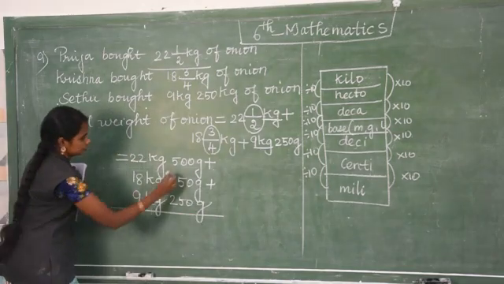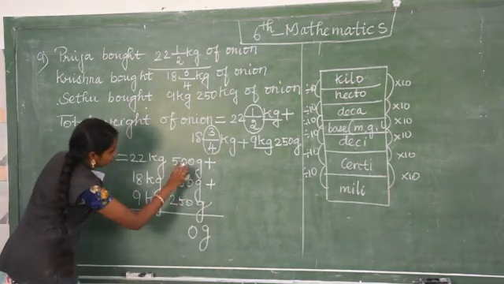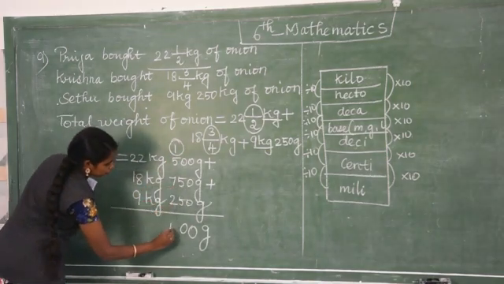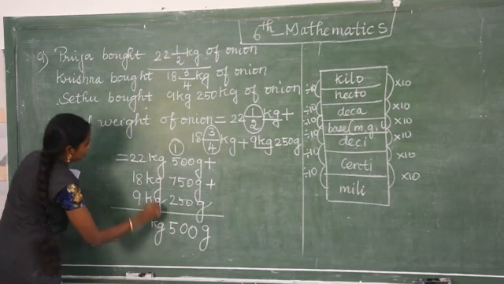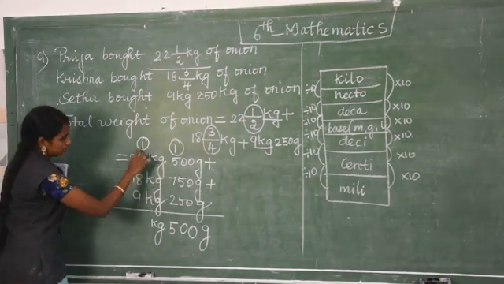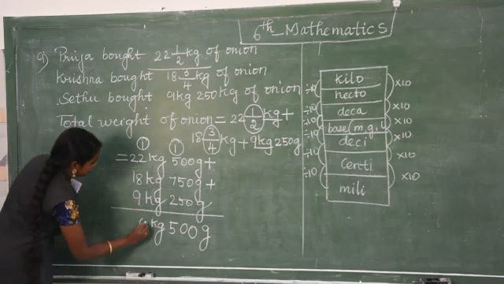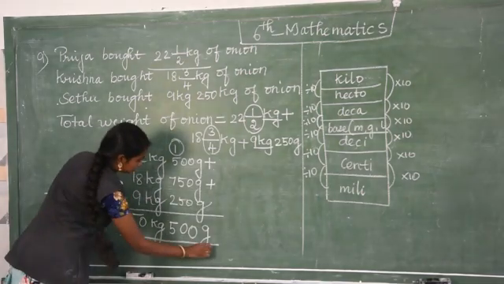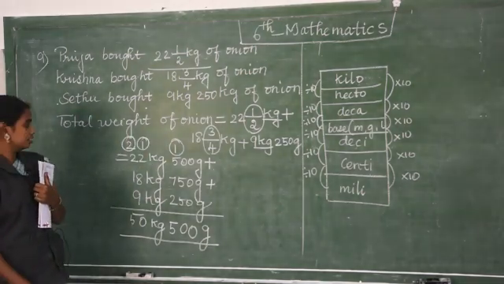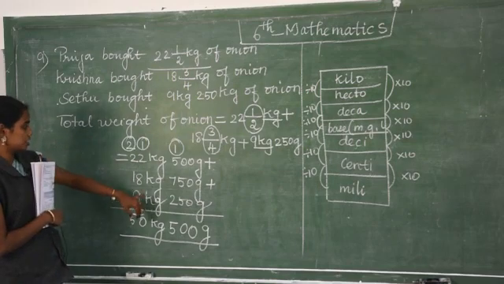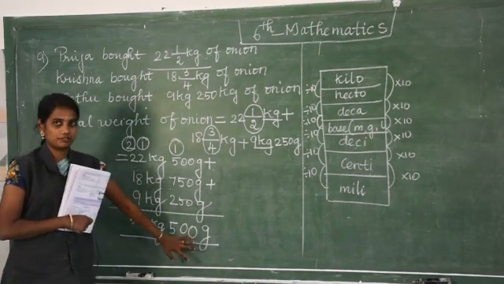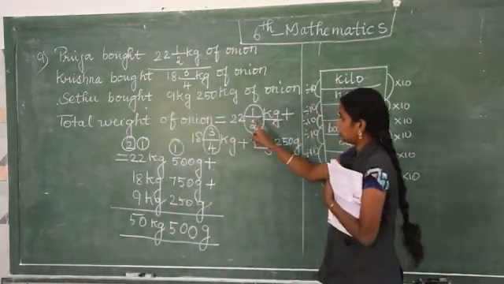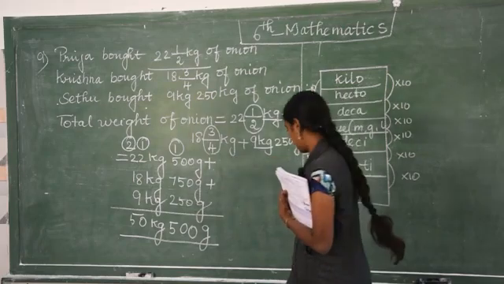Now add it. Gram: 0, 5 plus 5, 10, 1 carry. 6 plus 7, 13, 13 plus 2, 15, write as kilogram, this 1. 10 plus 1, 11, 11 plus 9, 20, 2, 4, 5. The answer is 50 kilogram 500 gram. The total weight of onion is 50 kilogram 500 gram. Very easy, but do the addition properly. This is very important: the half and 3/4 converted into gram.